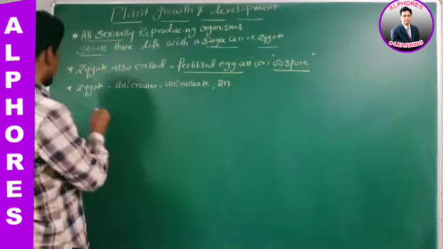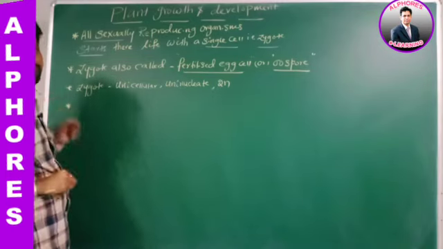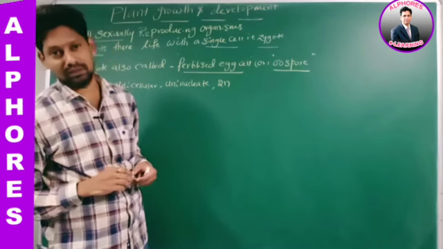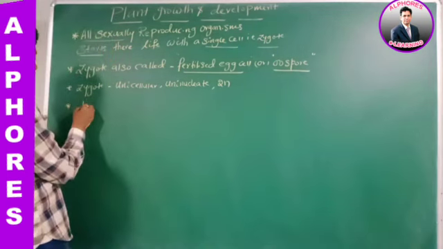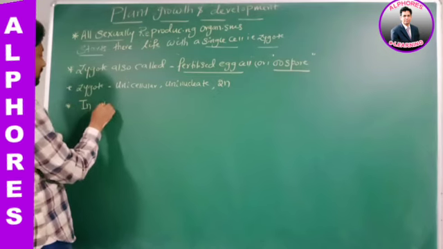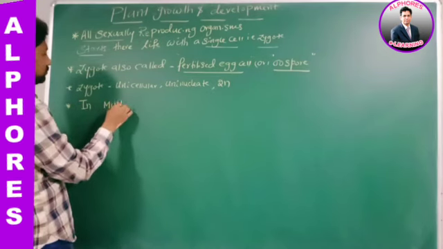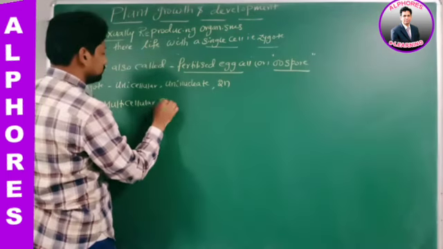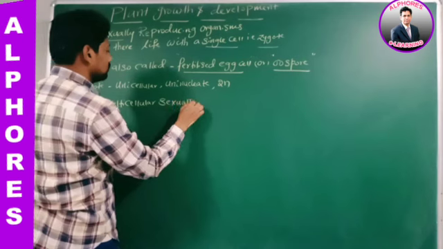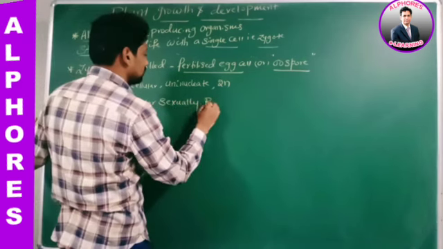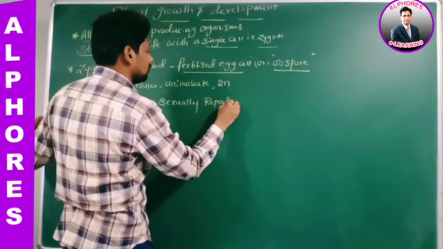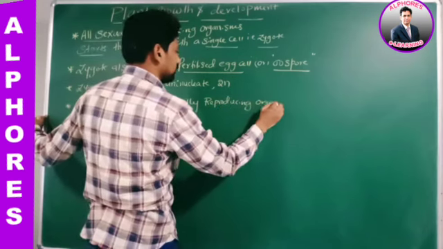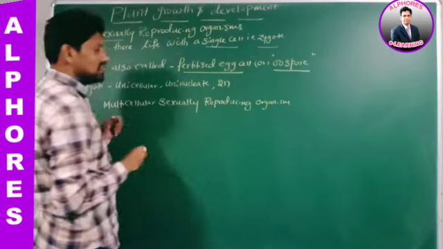Right? Now listen here. Sir, take a multicellular sexually reproducing organism. Now see this statement carefully.